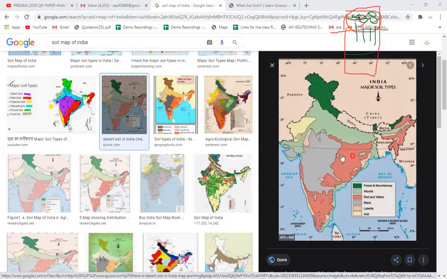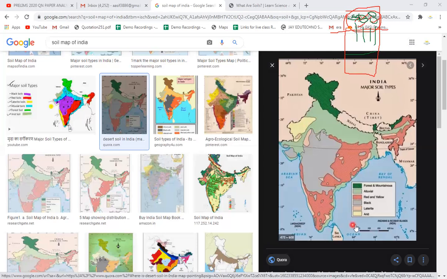The red soil can give agricultural production in the presence of moisture, or they can give good production in the plain or in the basin. But these soils cannot give any agricultural production. Such types of lateritic soils are found in the Western Ghats and they are also found in the northeast, especially in Meghalaya and the Shillong plateau.